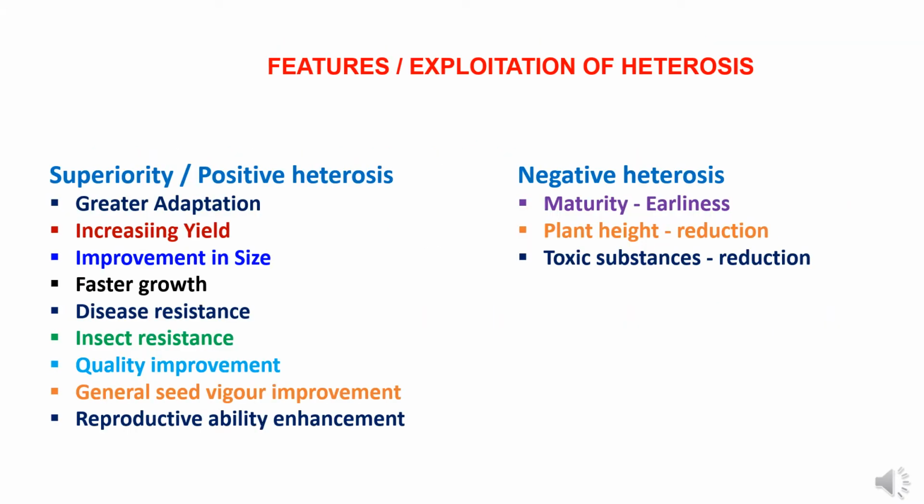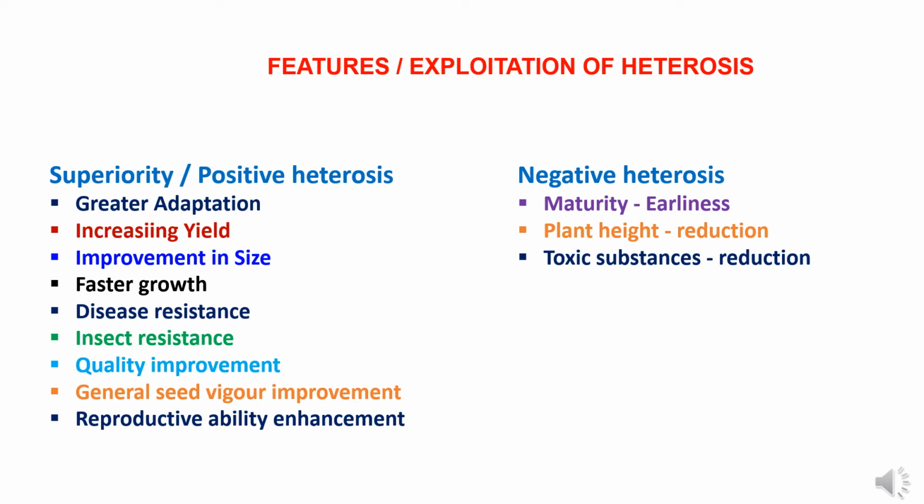Now, features of heterosis in plant breeding. Heterosis is used for the development of better hybrid lines resulting from its parents. So it is for the development of new lines as per the requirement, to get the positive characteristics from the F1 hybrid. Heterosis has two types: positive heterosis, which is superiority, and negative heterosis, which is inferiority. But these are all used for the benefit of agriculture cultivation.